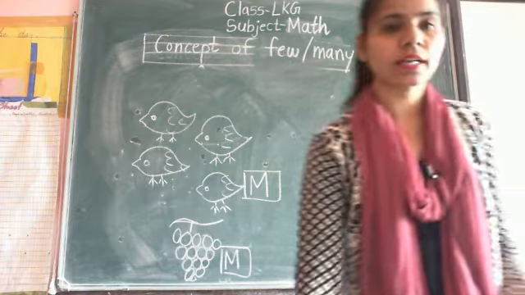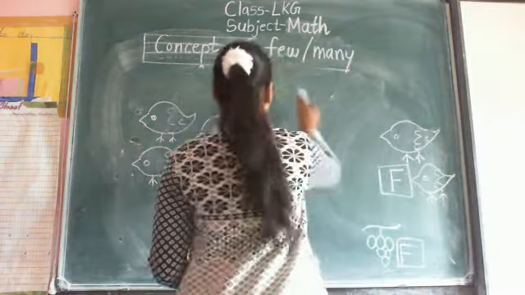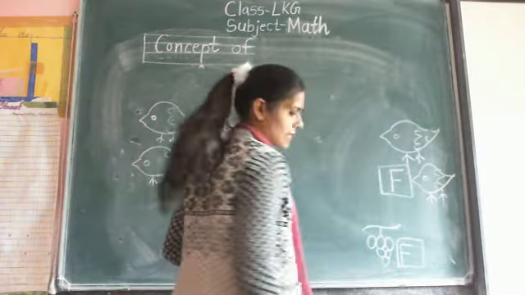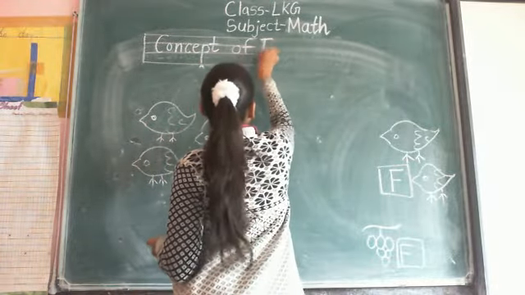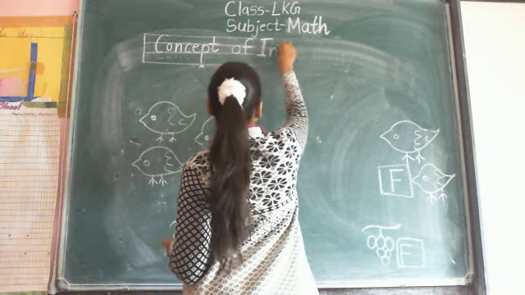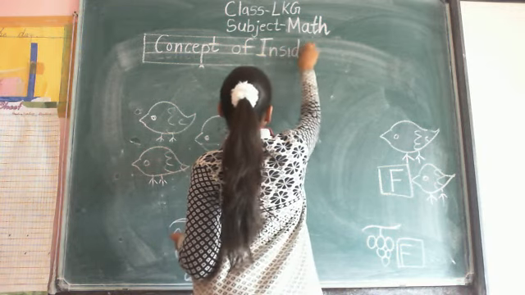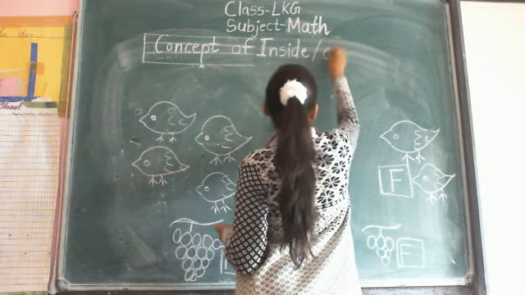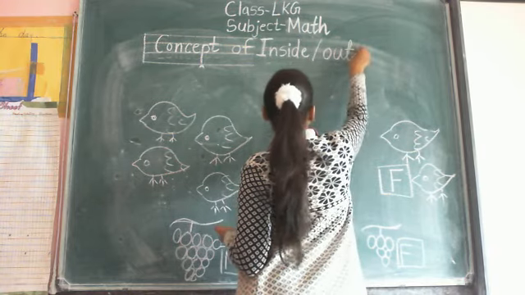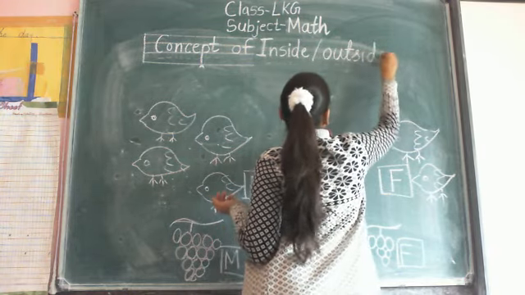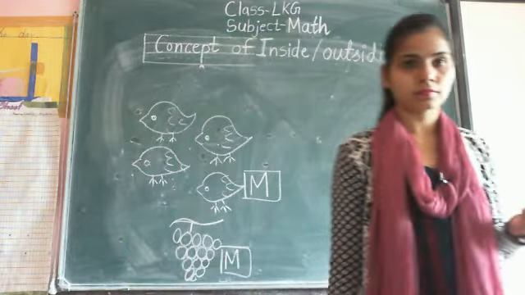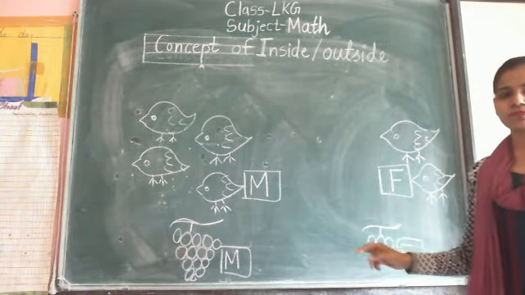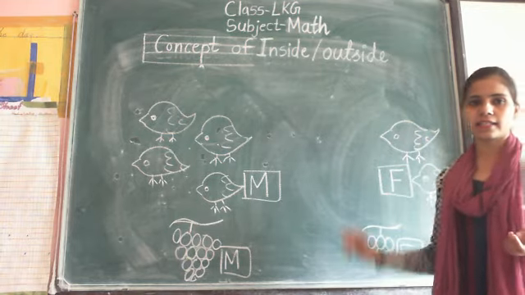Write inside and outside. Write down the heading inside and outside. First you complete this few and many, then write down the heading inside and outside.